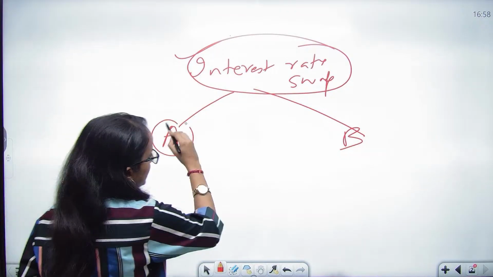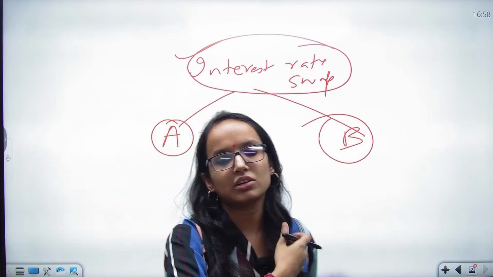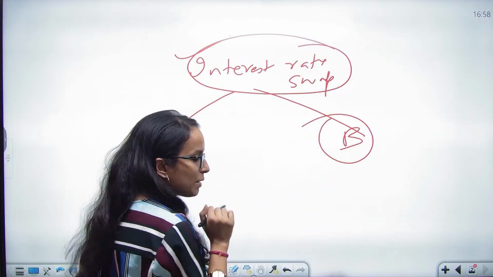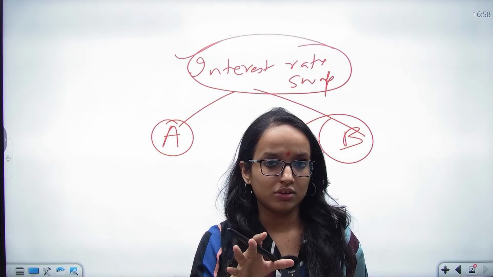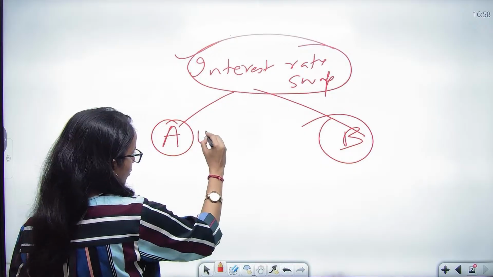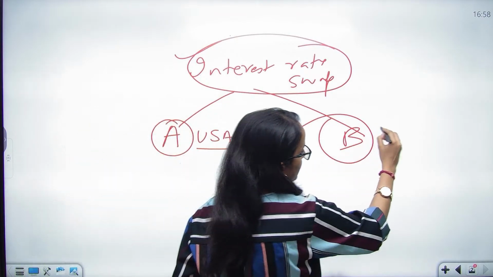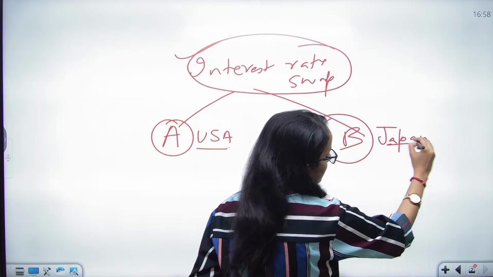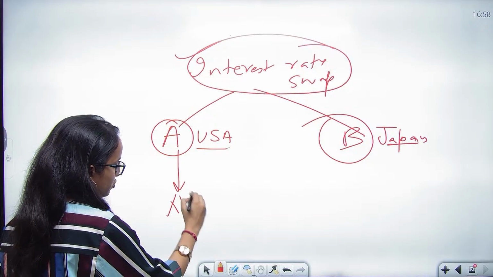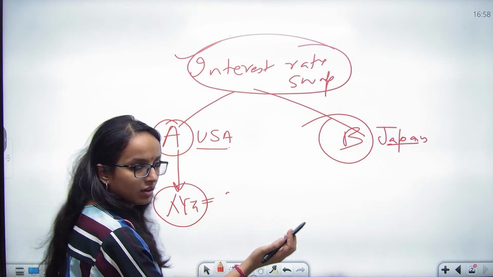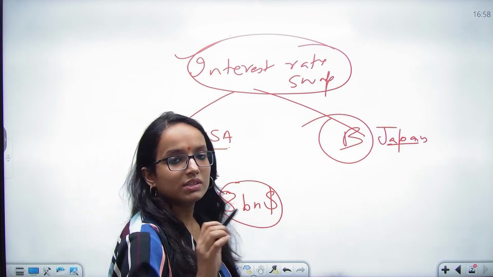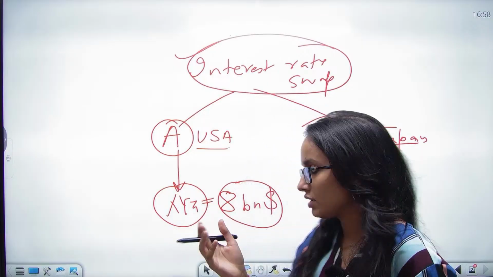So this is company A and company B. Let's take an international scenario only because that will make you understand why they are important, right? I'm taking the international scenario because it highlights the significance of interest rate swap. Suppose there is this company A from USA and this company B from Japan, right? It has a loan outstanding from bank XYZ in USA, say $8 billion, or say some loan with the interest of 8%.